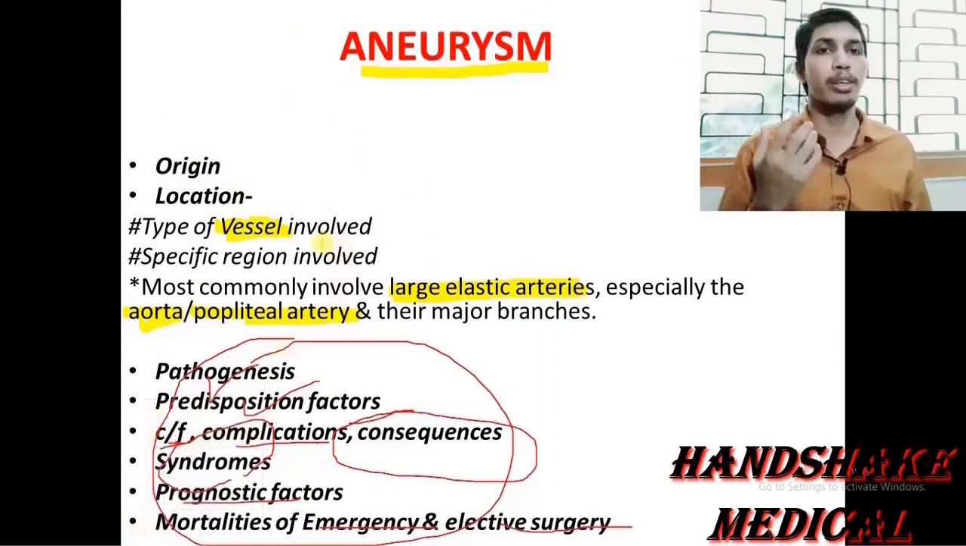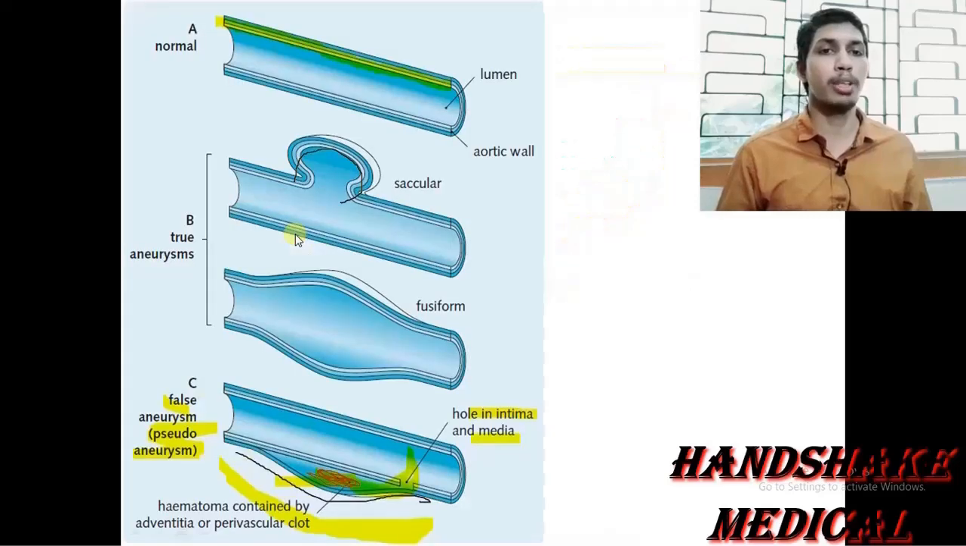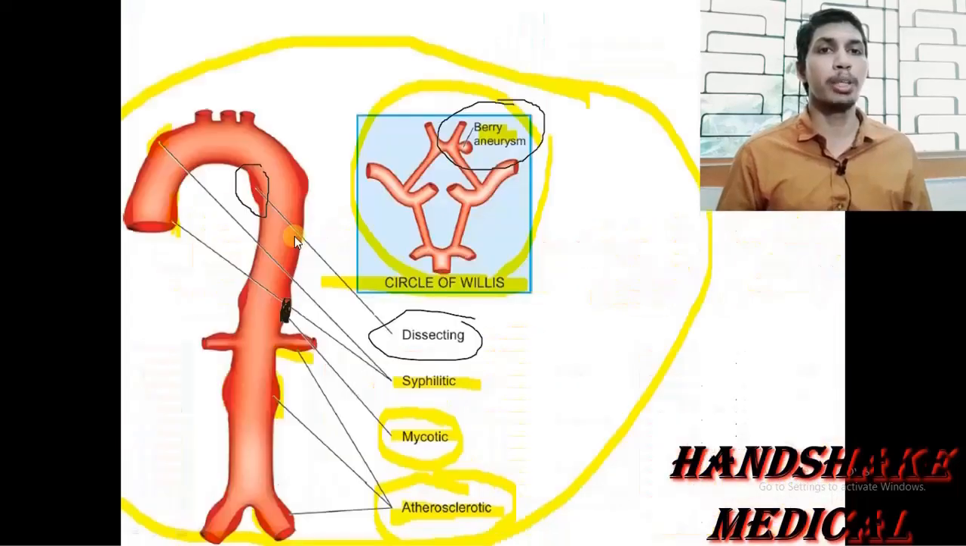When I come back, I will proceed further with the aneurysm topic, and I will give you details about the pathogenesis, predisposing factors, clinical features, signs and symptoms, various complications, consequences and prognostic factors, and the mortality of emergency and elective surgery for aneurysm. There we will also study various syndromes associated with aneurysm. So this much is all about the classification of aneurysm. I hope it is clear to you all.